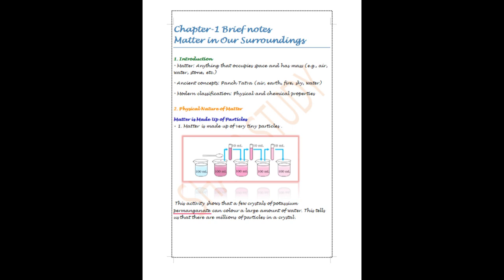Physical nature of matter. Matter is not continuous, it is made up of very tiny particles. A simple activity proves this: if we add just a few crystals of potassium permanganate in water, they spread and color a very large amount of water. This shows that matter has millions of tiny particles.